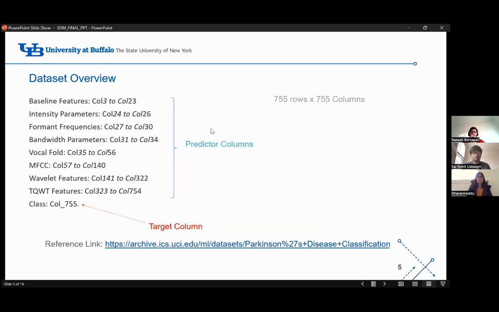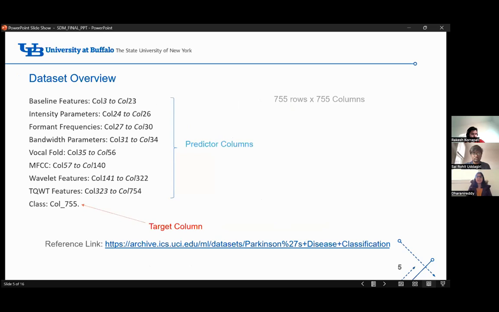Then coming to the data set overview, as already said, we have taken this data set from the UCI machine learning repository. The data set consists of 755 rows and 755 columns. The characteristic features are that it contains integer and real values, which means there are no categorical values.